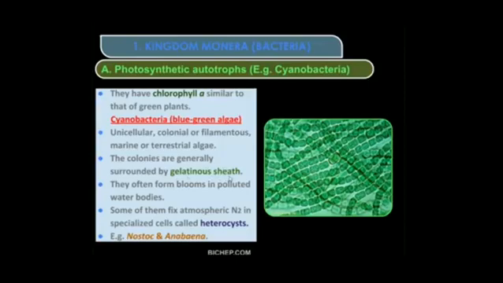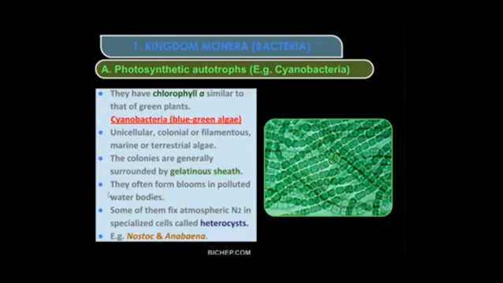So what is this gelatinous sheath doing? It is protecting these organisms, the unicellular cells, if they are present in marine water, where salty water will be there. So this gelatinous sheath is protecting this cell structure.